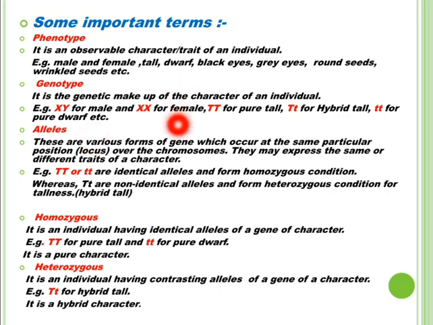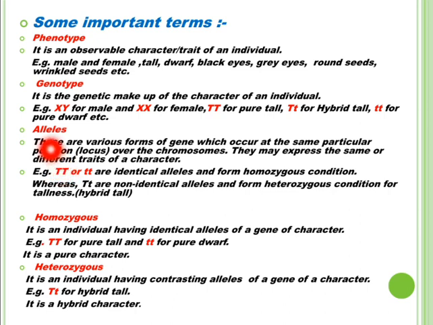As every trait or character is controlled by a pair of genes, one comes from father and the other comes from mother. The two alphabets representing the pair of genes are actually the various forms of genes which occur at the same particular position over the chromosomes.